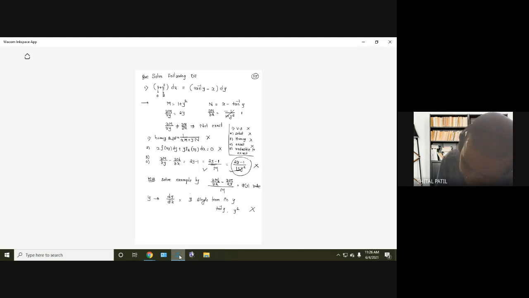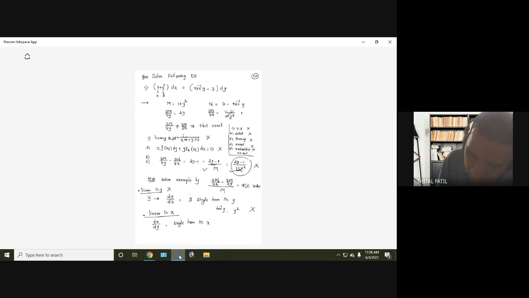Linear in x. This was for linear in y, which we also studied. Next we study linear in x. For that, what do we need? The differential equation should be in dx by dy form and a single term in x.